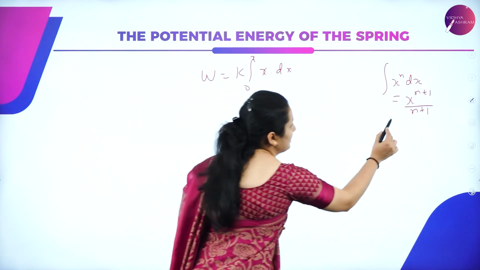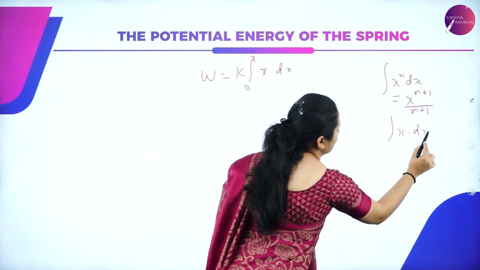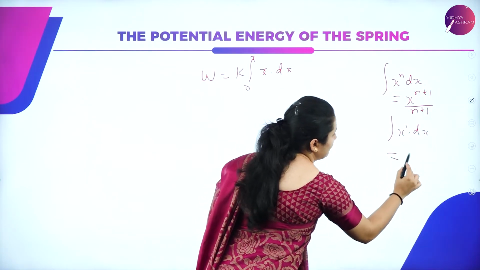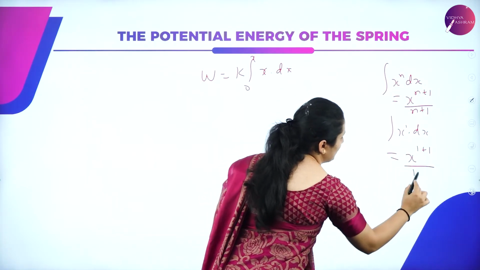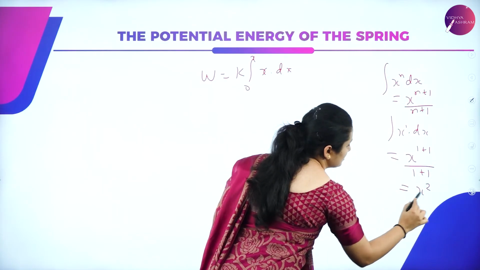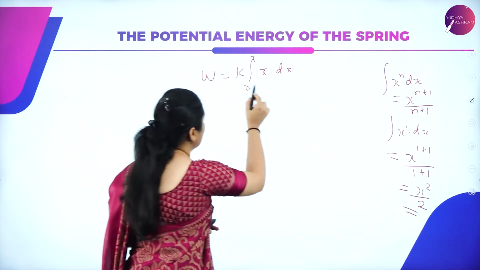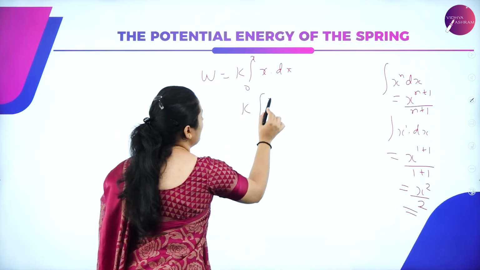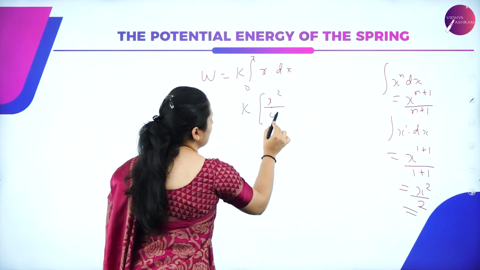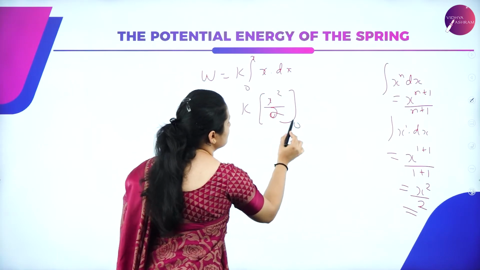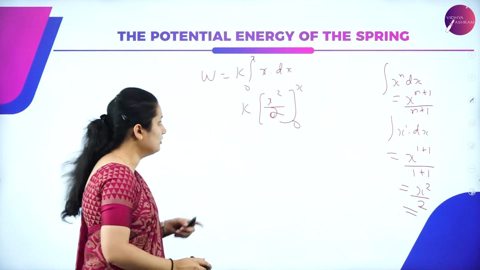So you'll have x to the power 1 plus 1 divided by 1 plus 1, that is x square by 2.